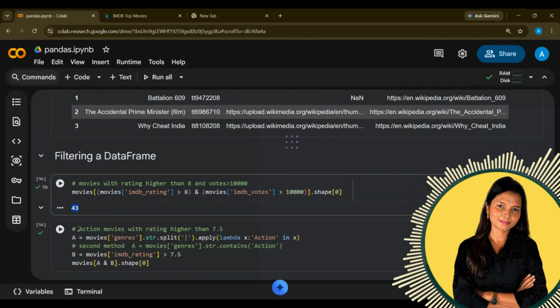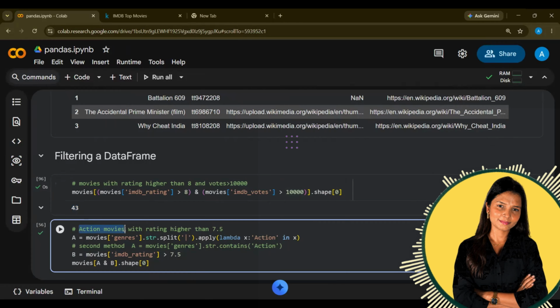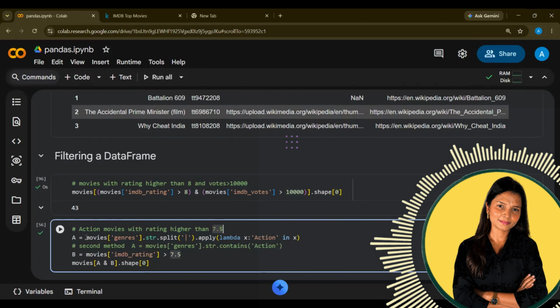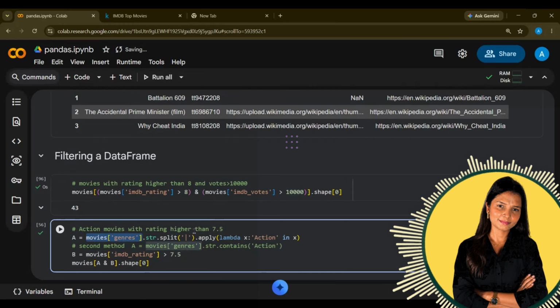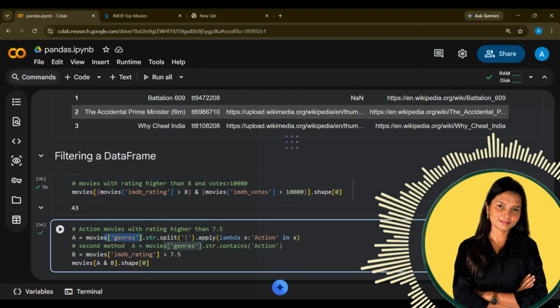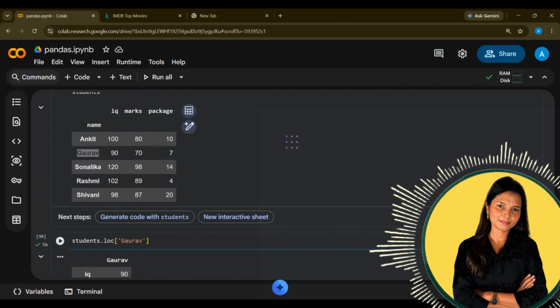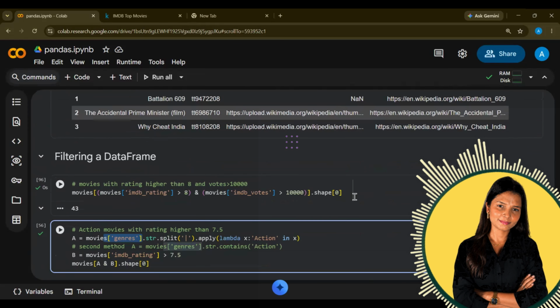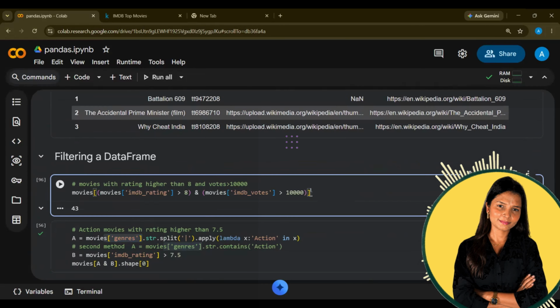Now I want to split something. I want action movies with a rating higher than 7.5. So what is my genre? My genre is basically action, right? So first I will show you the data. Let's do this one. I will just run it again.